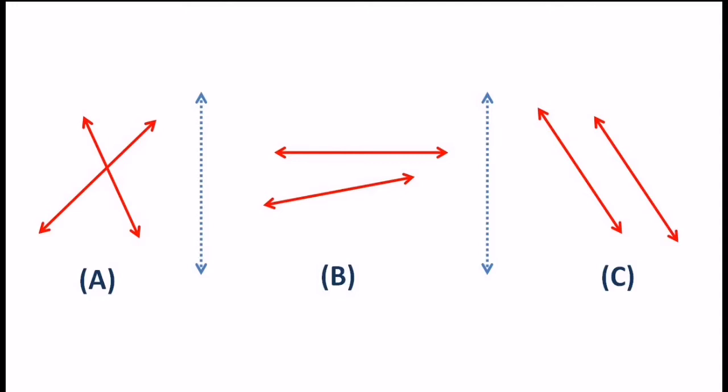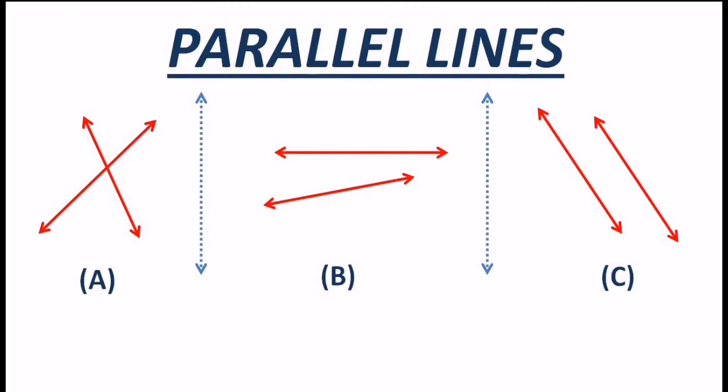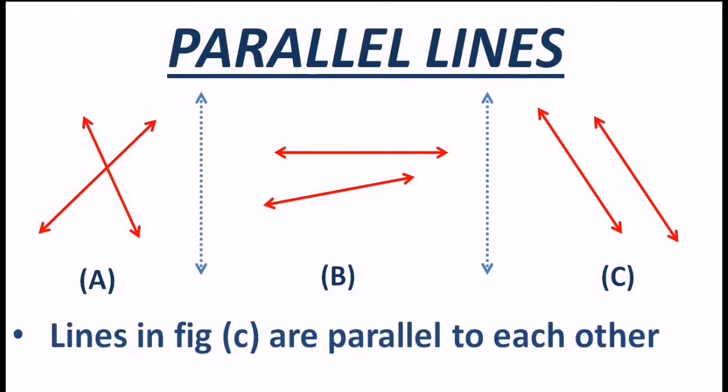Okay, and if you see group C, at that time those lines are not going to intersect. It doesn't matter how many times or how much length you increase them, correct? So this is the special feature of group C, and this special feature makes them parallel lines. We can say the three lines in figure C are called parallel lines, and the lines in figure A are nothing but intersecting lines.